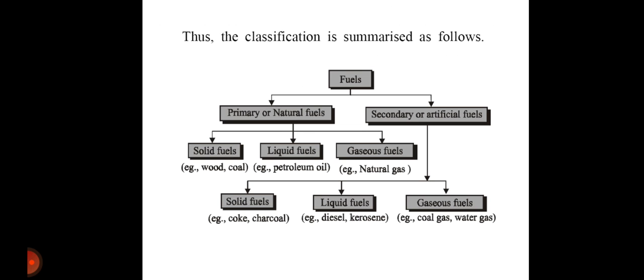So this is the chart showing the summary of fuels. The fuels are classified as primary or natural fuels and secondary or artificial fuels. Primary fuels are further subclassified as solid fuels, liquid fuels and gaseous fuels. Similarly, secondary fuels are also subclassified as solid fuels, liquid fuels and gaseous fuels. The examples of these fuels are given in the table.